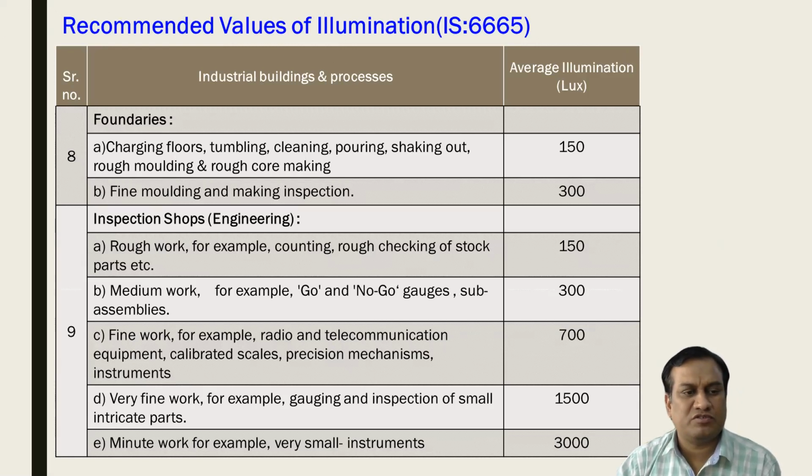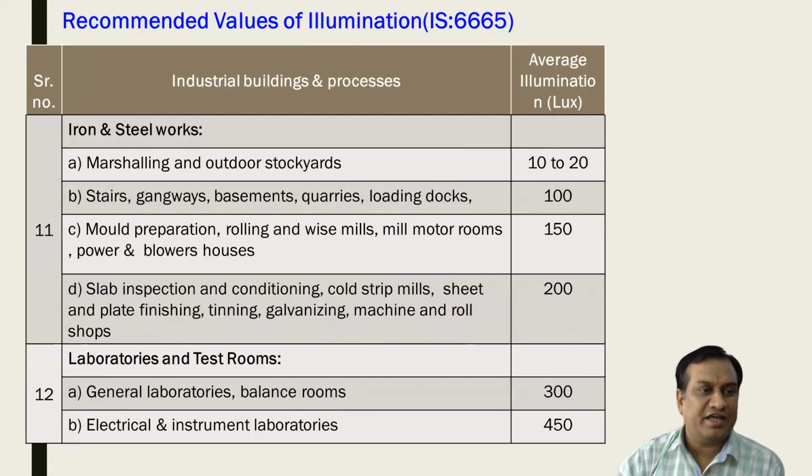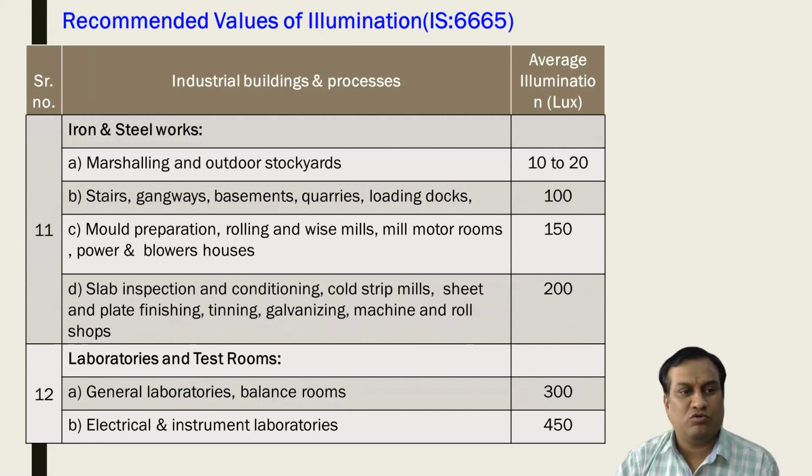Then for the inspection shops, under engineering, there may be different requirements: for rough work, 150; medium work, 300; fine work, 700; very fine work, 1500; and for minute work, for example very small instruments, the requirement may be up to 3000 lux. Then for the iron and steel works, for the marshalling and outdoor stockyards, 10 to 20 lux. For the staircases, gangways, basements, quarries, and loading docks, 100 lux. For the mold preparation, rolling mills, etc., 150. And for the slab inspection, conditioning, cold strip mills, 200 lux.